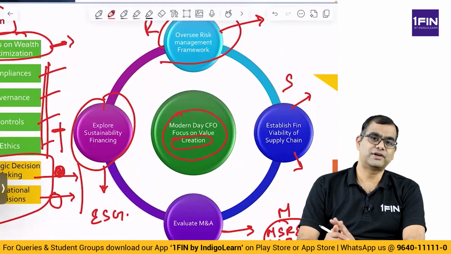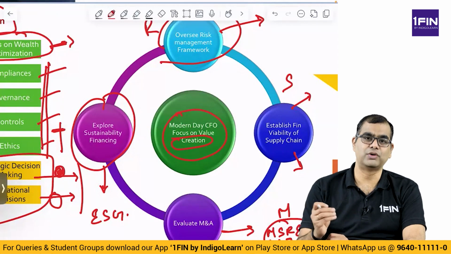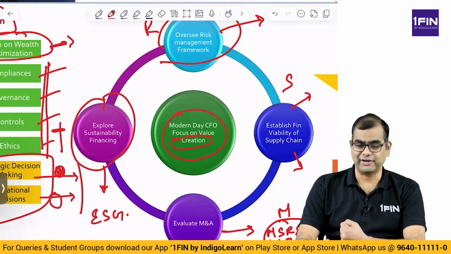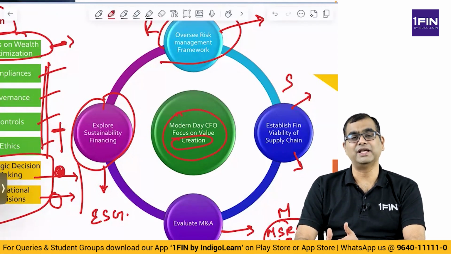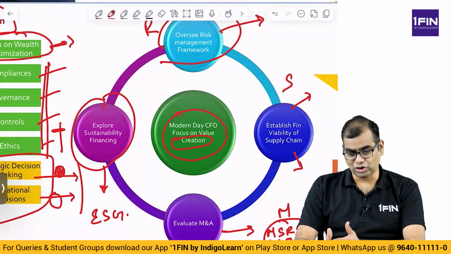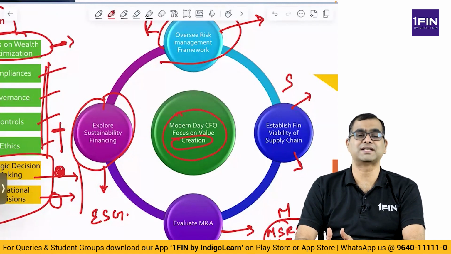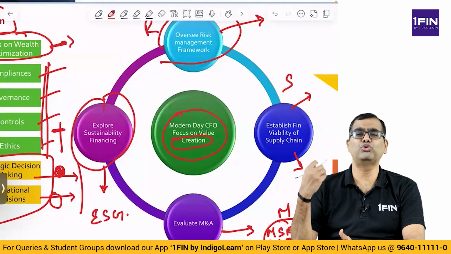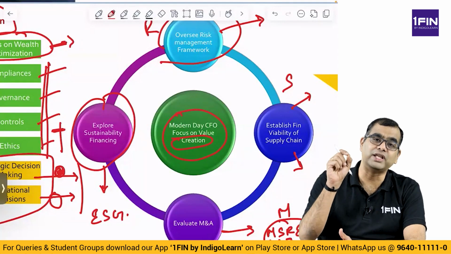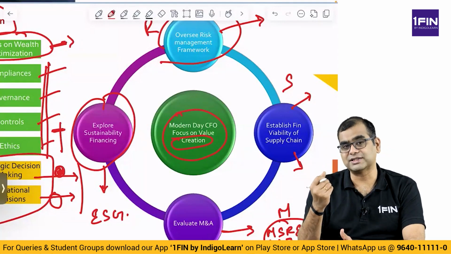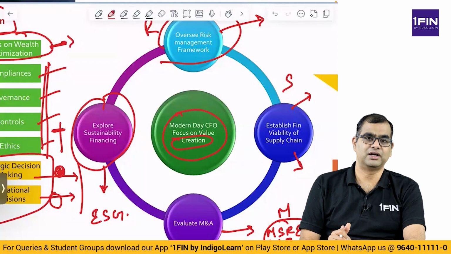And finally, you also have to explore this ESG, which is a new buzzword in the last 5 to 10 years. Environment, sustainability and governance, because today's investors demand that the corporations or the entities be ESG active, proactive. That is, they take care of the environment, they have strong governance procedures in place, and they operate in a very, very sustainable manner. And ESG financing is a huge area of financing because a lot of investors choose to invest only in companies that have a good ESG score.